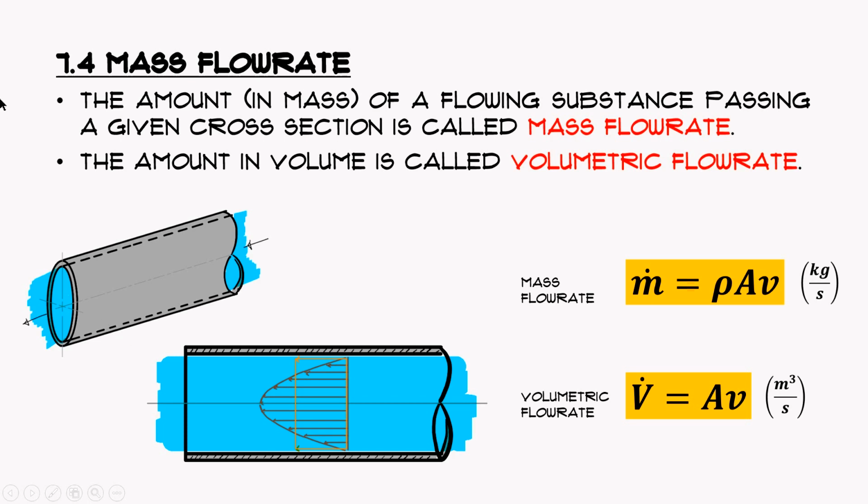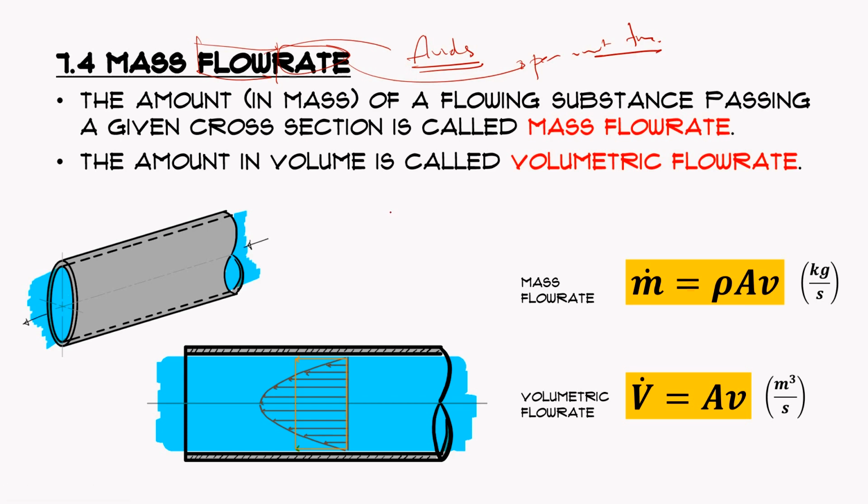The term mass flow rate, from the word flow, means the substance is still flowing, and usually we are referring to fluids, whether liquids, gases, or vapors. Let's just say fluids for now. And when I say rate, we are talking about a time rate of change, so per unit time. So when I say mass flow rate, it's mass per unit time.